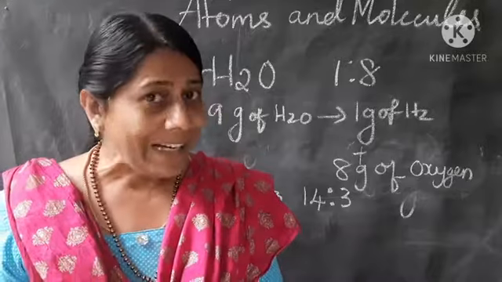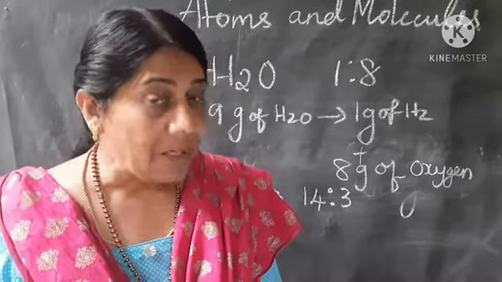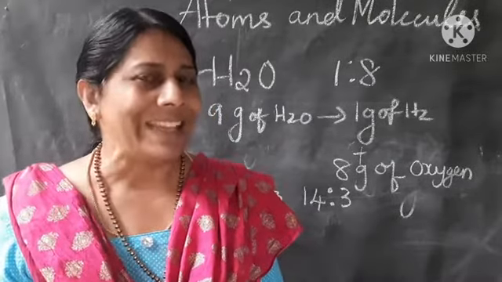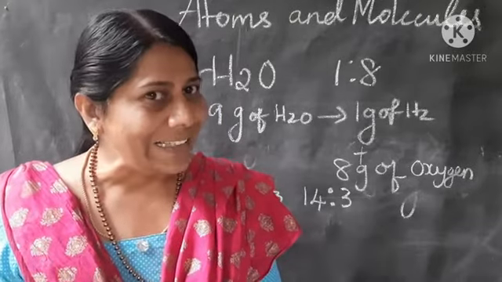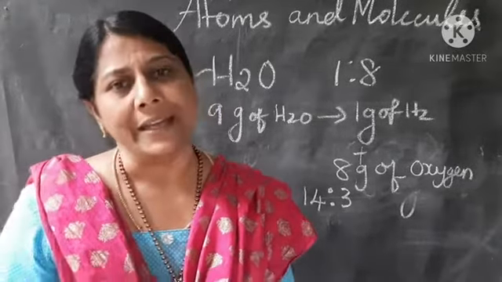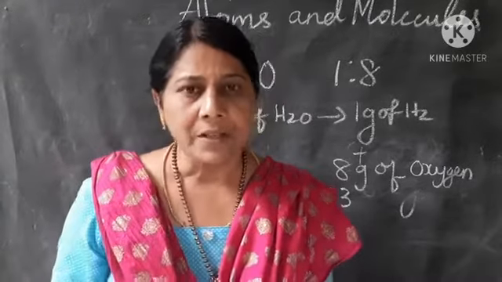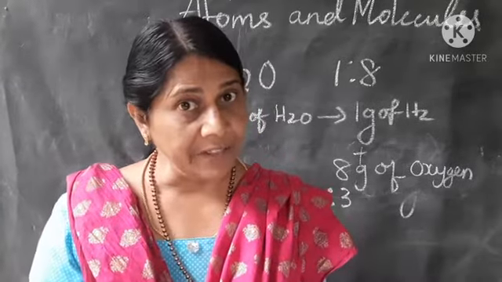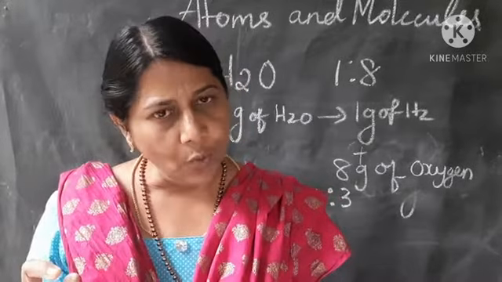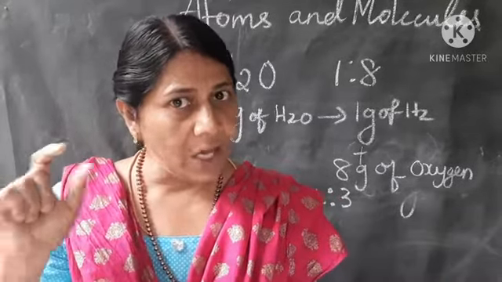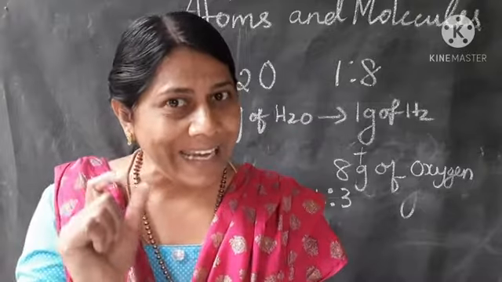Then later on, a scientist named Dalton came out with a theory called Dalton's atomic theory. He gave some points related to the atom. First, all matter is made up of tiny particles.